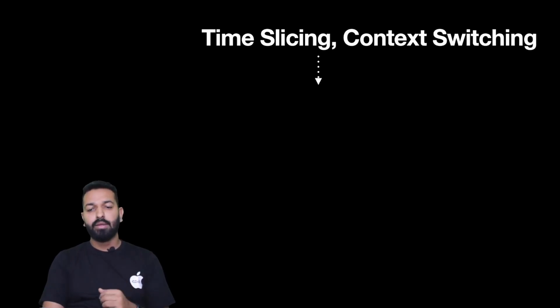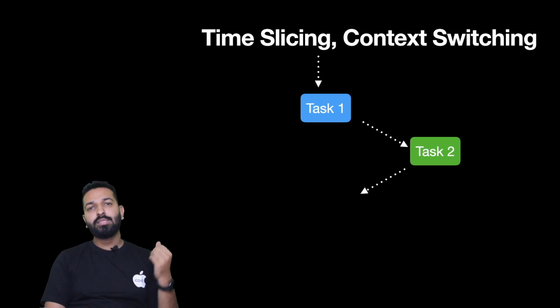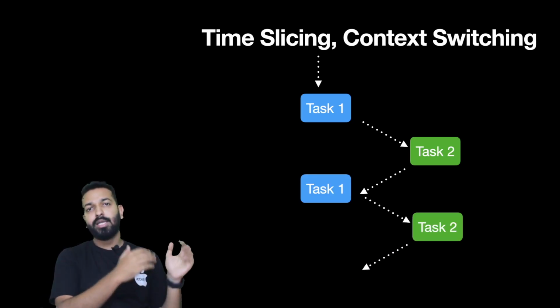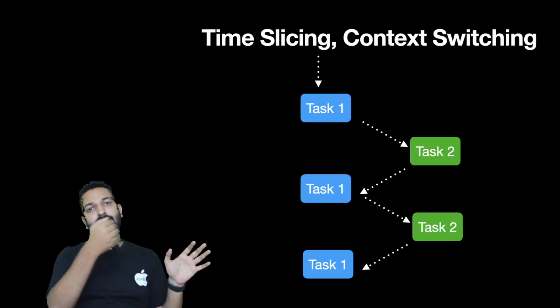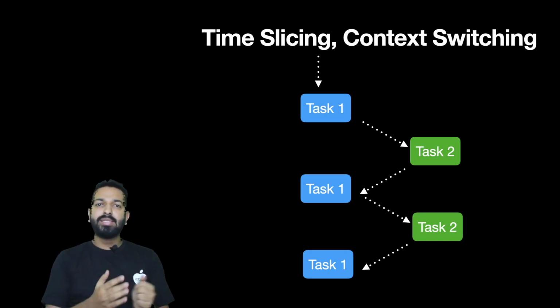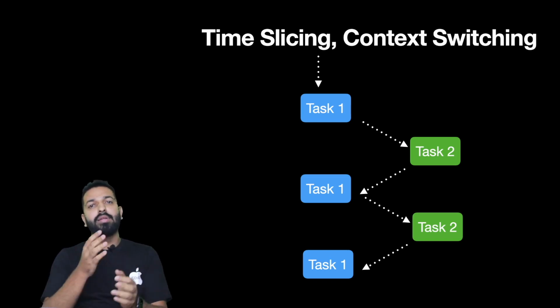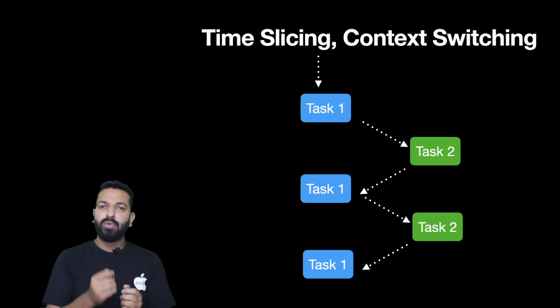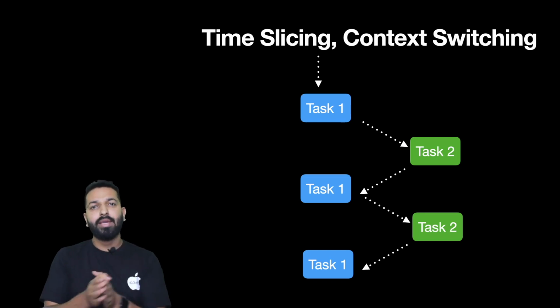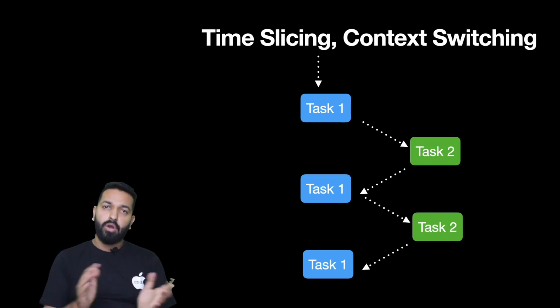Let's understand this better. Here you see that task 1 is being preempted, or paused, then task 2 is being executed. After a certain duration, task 2 is paused, again task 1 is executed, and that is how multiple tasks are executed, and it appears that the tasks are being executed at the same point of time. Because this context switch happens very frequently, it creates an illusion that multiple tasks are being executed at the same point of time, although they are not.